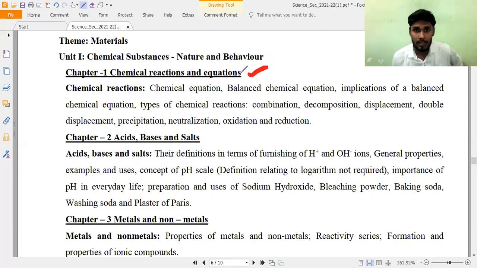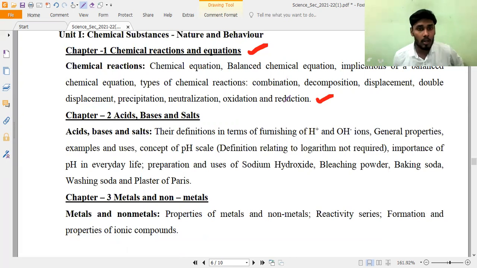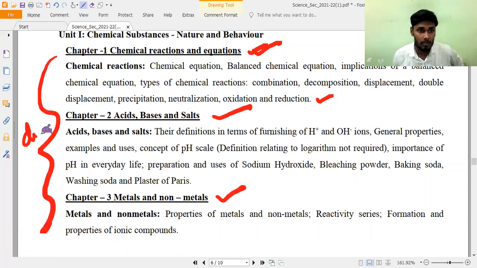If you observe chemical reactions and equations, I think I need not explain all of it, because everything is included. There is no deleted portion. If anything is deleted, I will definitely inform you in later videos. So the second chapter, acids, bases and salts, and the third, metals and non-metals, are for term 1. You have to remember this is under chemistry.